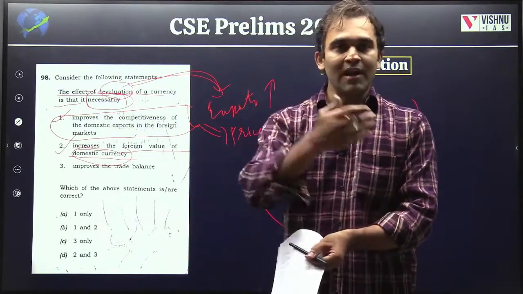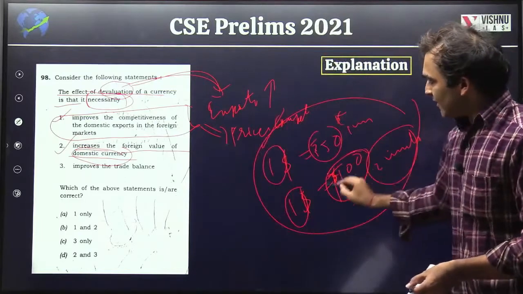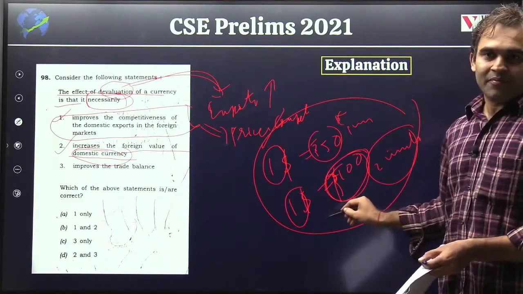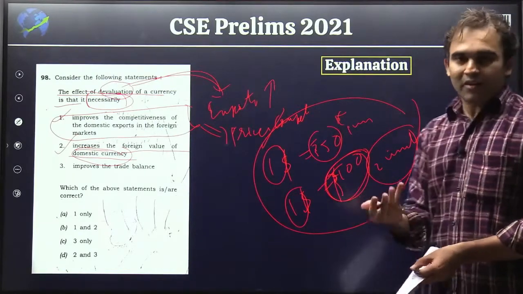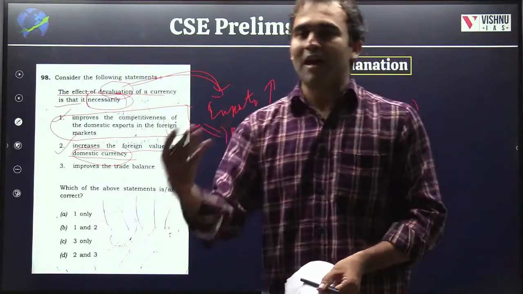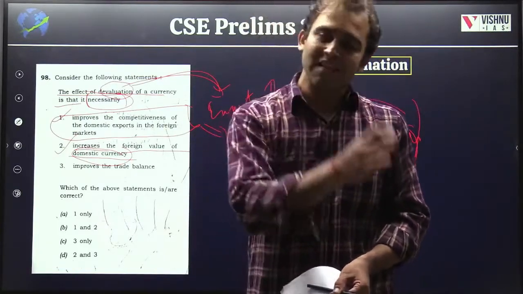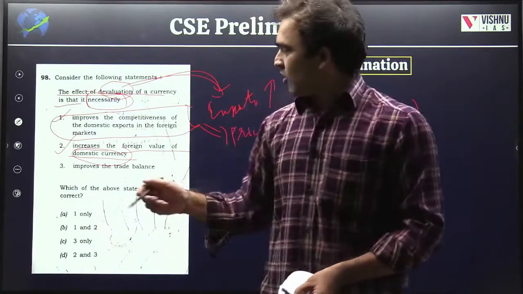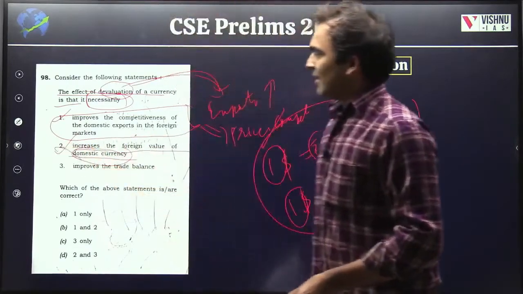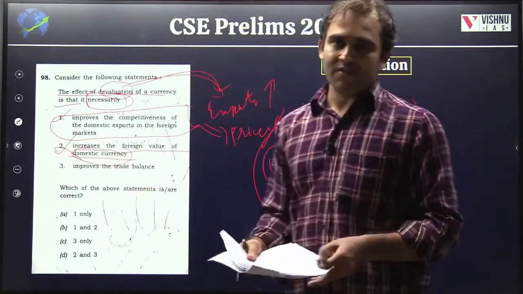For them now, earlier $1 used to give 50 rupees, and they are getting 100 rupees now. It means that you will get more of something when its value has decreased, not when its value has increased. So that logic, you can exclude this. It won't increase, it decreases.